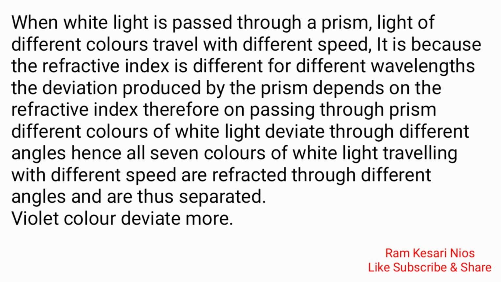When white light is passed through a prism, light of different colors travels with different speed. It is because the refractive index is different for different wavelengths. The deviation produced by the prism depends on the refractive index. Therefore, on passing through the prism, different colors of white light deviate through different angles. Hence, all 7 colors of white light, traveling with different speeds, are refracted through different angles and are thus separated. Violet color deviates more.